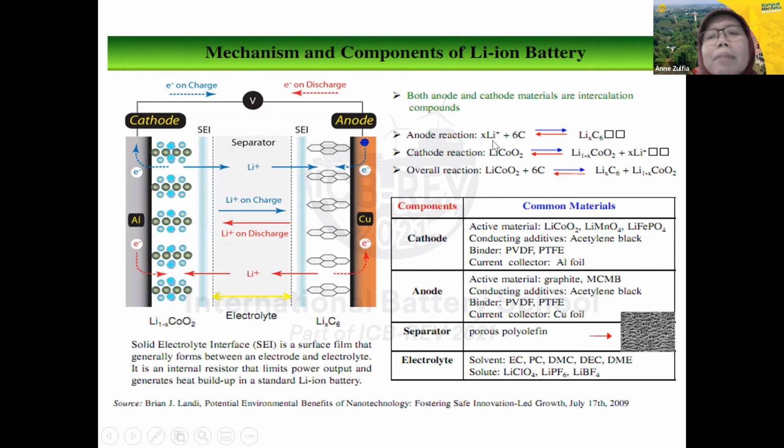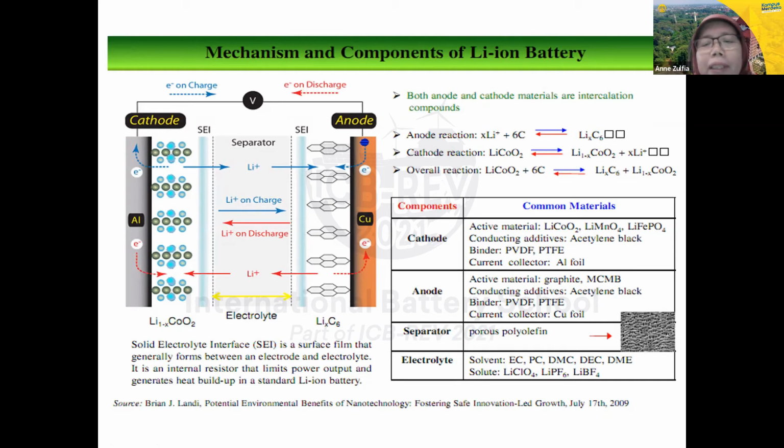So we have lithium ion here, plus 6 graphite or carbon here, become LixC6. And then the cathode reaction, lithium cobalt dioxide become lithium minus x cobalt dioxide plus x Li+. So the overall reaction or the redox reaction, we have this. This is the reaction that occurs in this rechargeable battery.